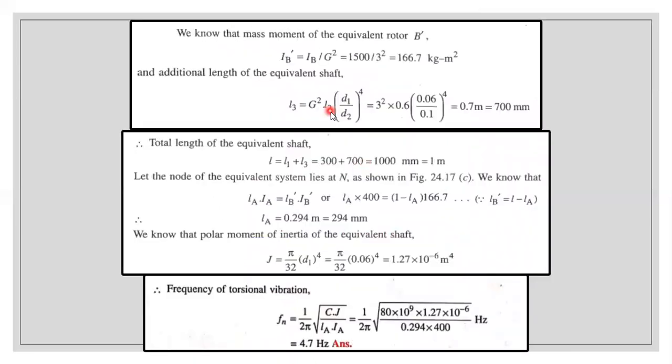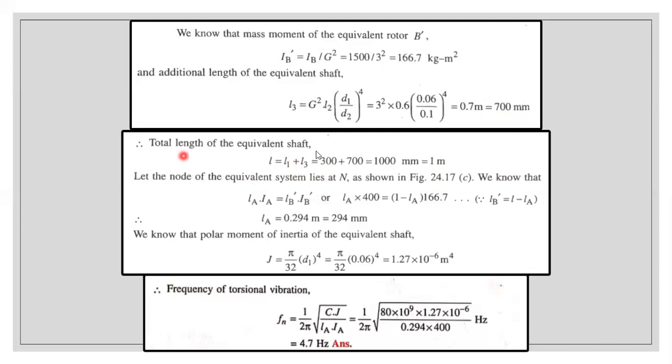So L3 is equal to, we got this formula previously when we found the torsionally equivalent shaft. From there we are taking this formula, that is L2 (D1 by D2) whole power 4. Extra, we are putting G square, that is the gear ratio, since we use gears. The rest is the same as what you used previously. So just substitute all the values. G value we know, L value we know, D1, D2, all values we know from the given data. Just substitute it, and we'll be getting 0.7 meter or 700 millimeter.